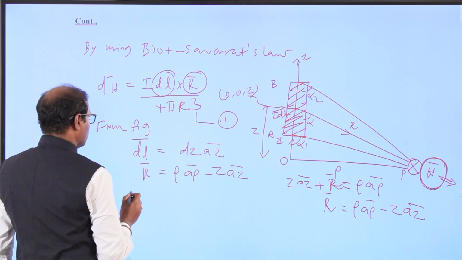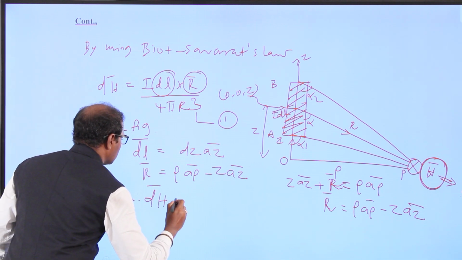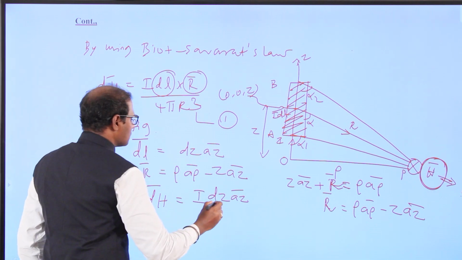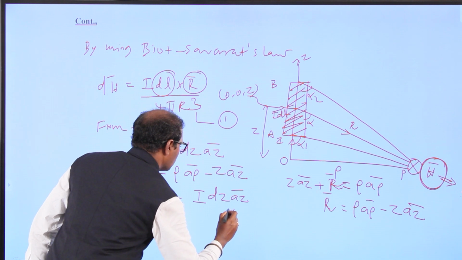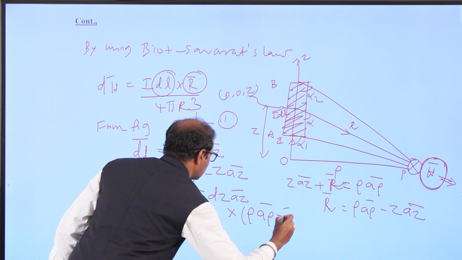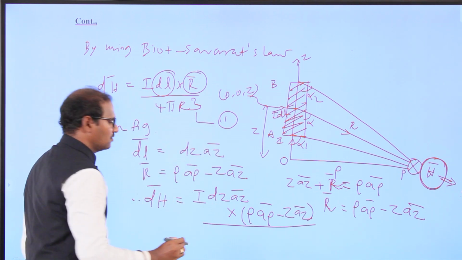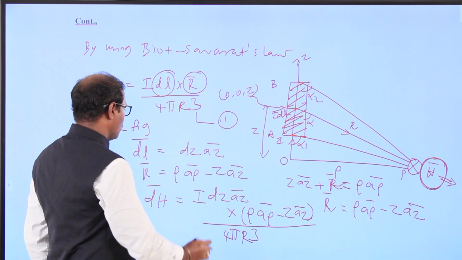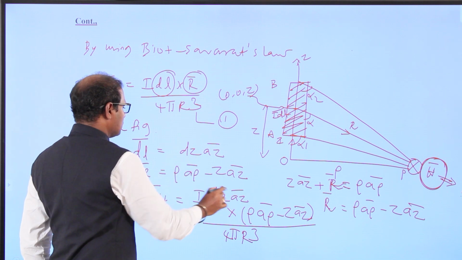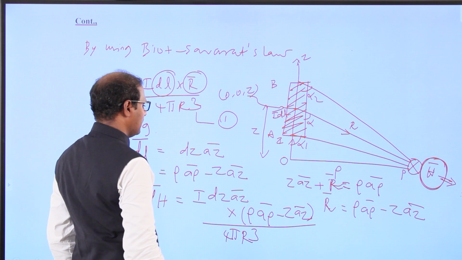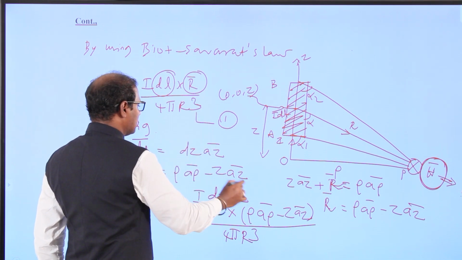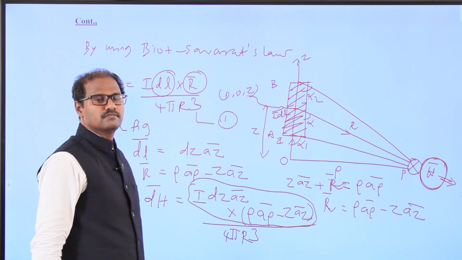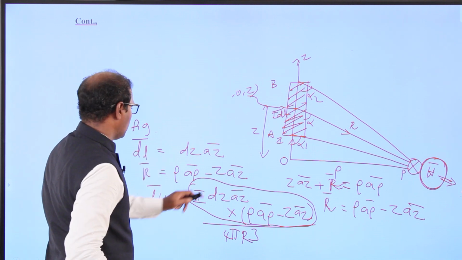Substitute in equation number 1. Therefore dH equals I, with dL as dz a_z vector, crossed with the R vector, rho a_rho vector minus z a_z vector, divided by 4 pi R cubed. Now we have to simplify this one.